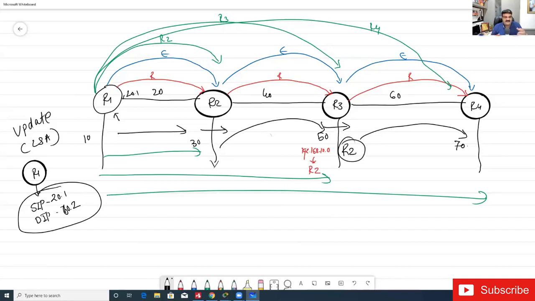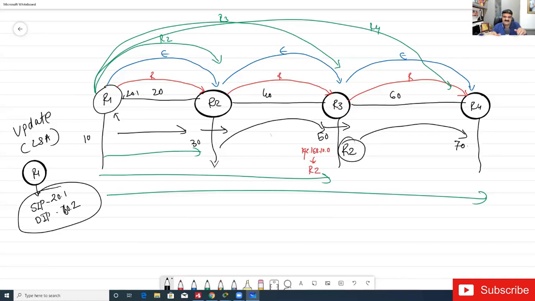But the main difference is in how the update is processed. In the case of RIP, R2 will consume this packet, then generate a new packet and send it to R3. In EIGRP, the same thing happens. R1 sends the update to R2, R2 will consume this packet, then generate a new update and send it to R3. R3 again will consume this packet.